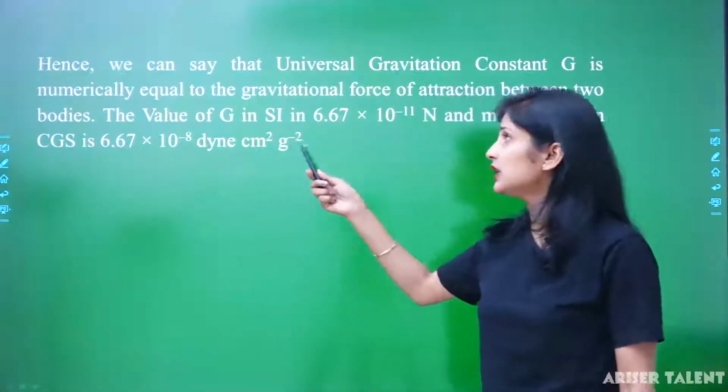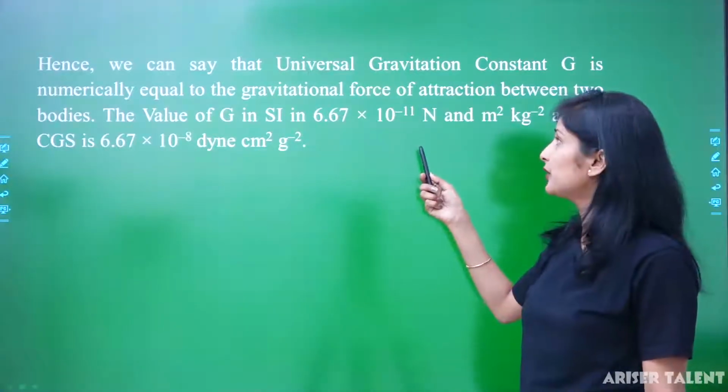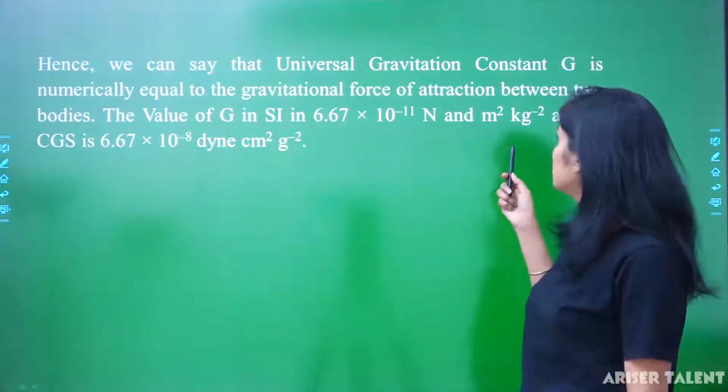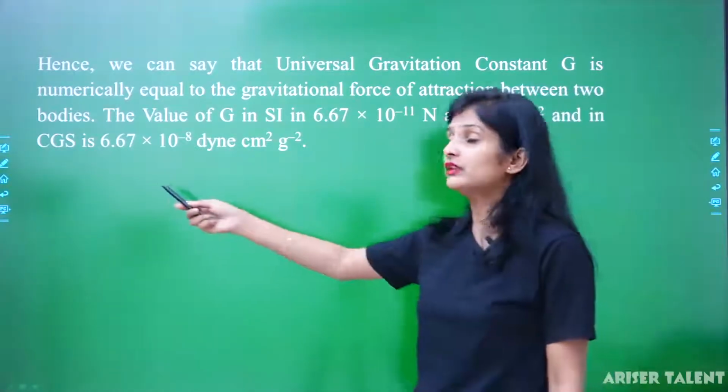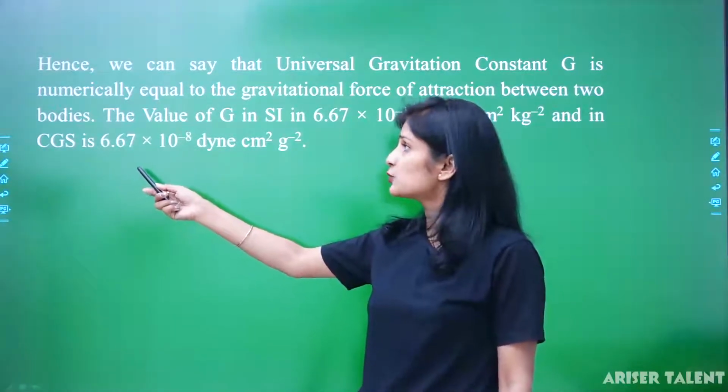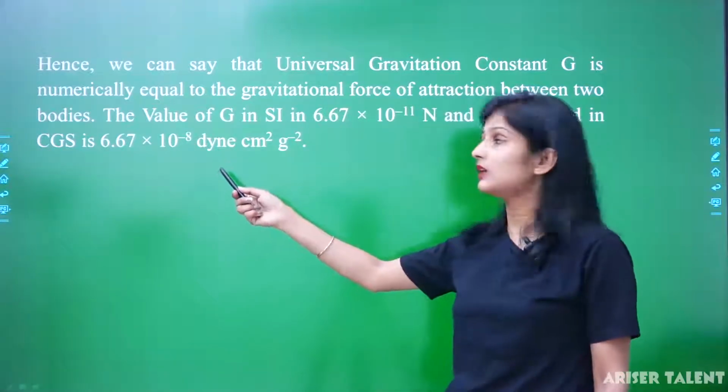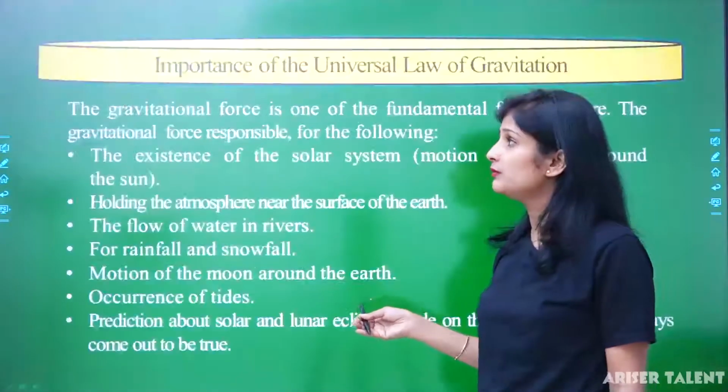The value of G in SI unit is 6.67 into 10 raised to power minus 11 Newton meter square per kilogram square, and in CGS we can write 6.67 into 10 raised to power minus 8 dyne centimeter square per gram square.